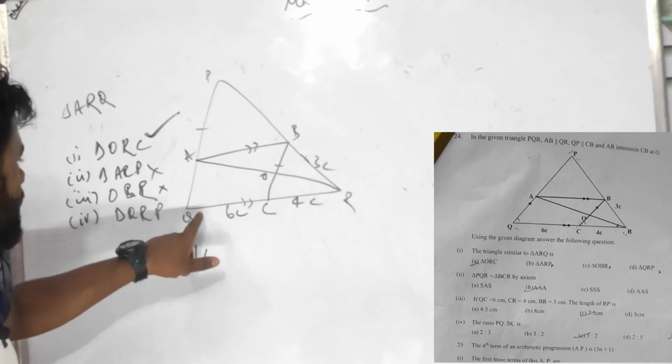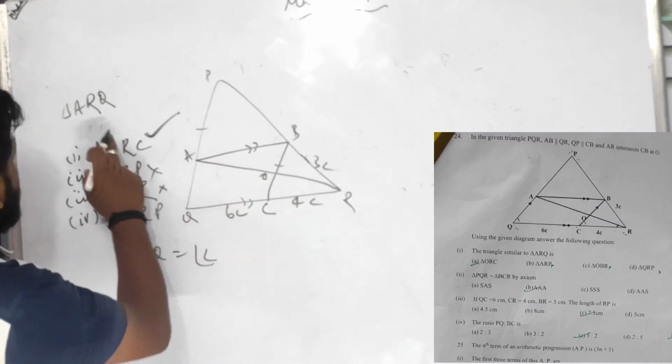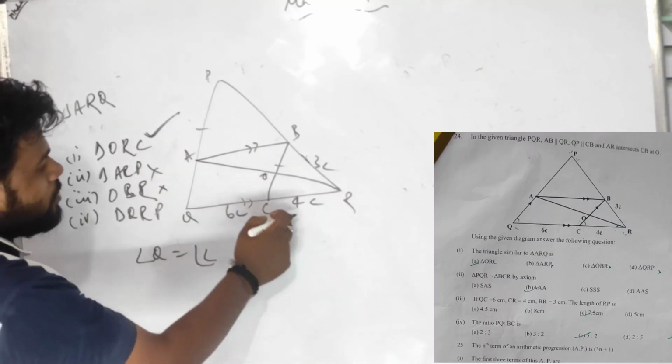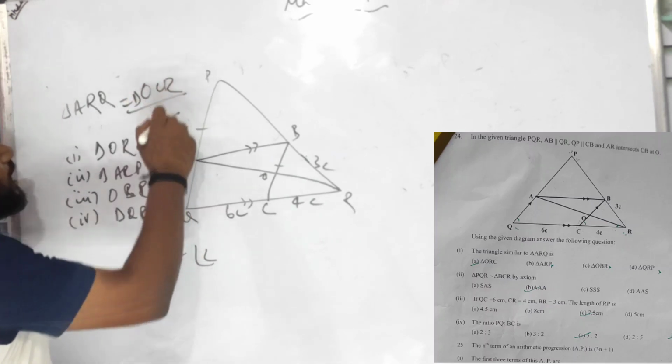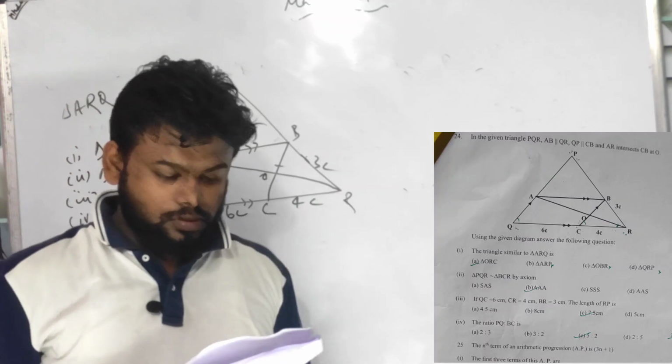If both are correct, then angle R is also common. In triangle ARQ, angle R can be common with OCR. Yes, I have got something: triangle OCR is similar to triangle ARQ.